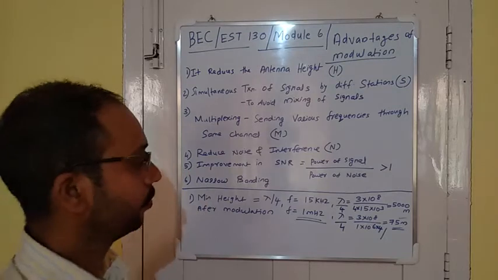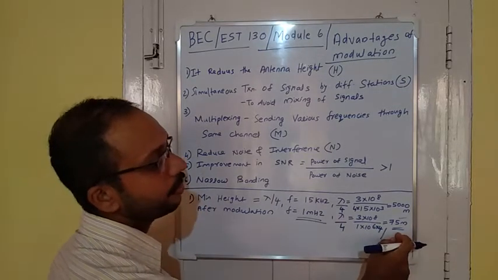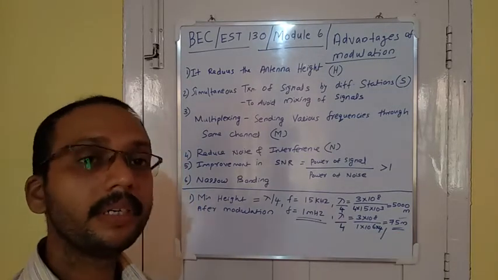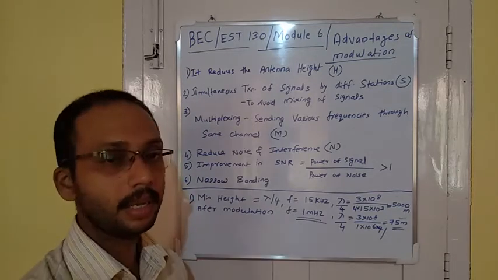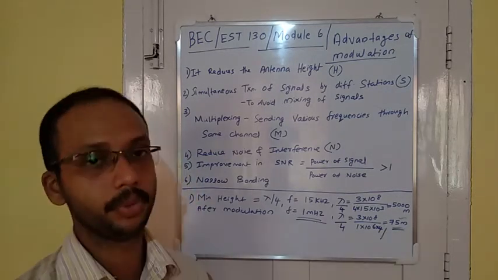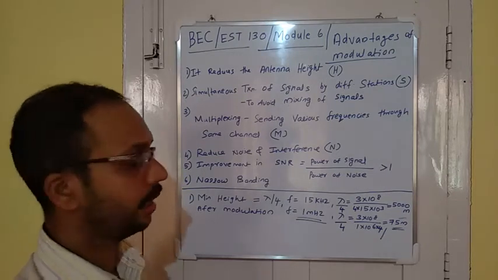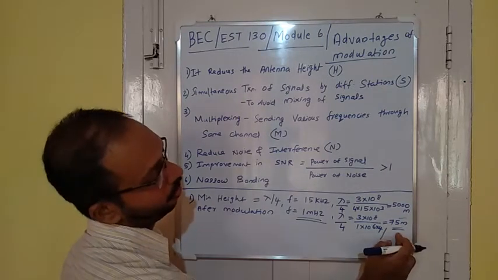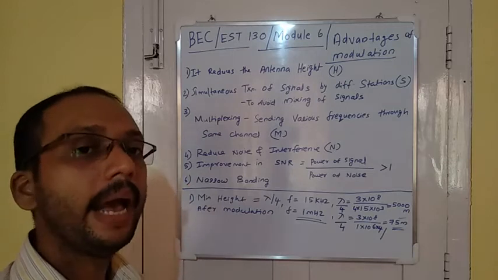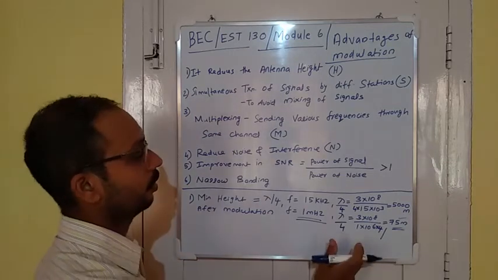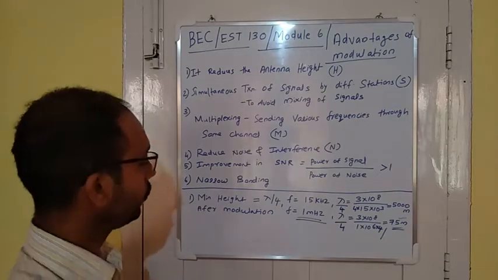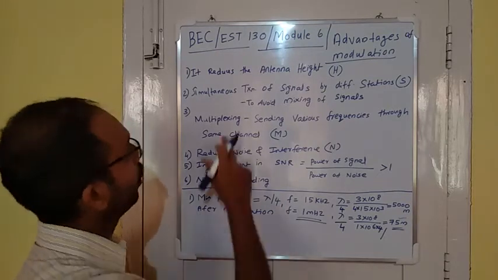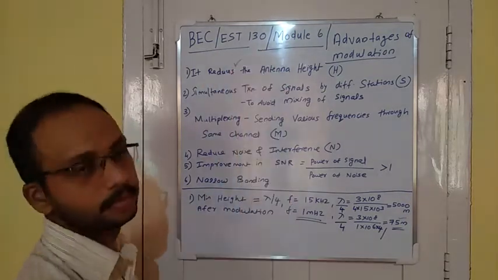That means a 75 meter height antenna is required to transmit this signal. This height is practically possible. So by using modulation, we reduced the height of the antenna. We can take so many examples to prove this first point.